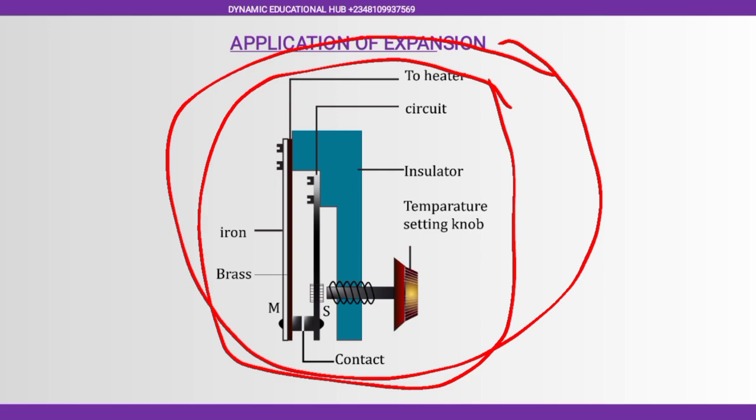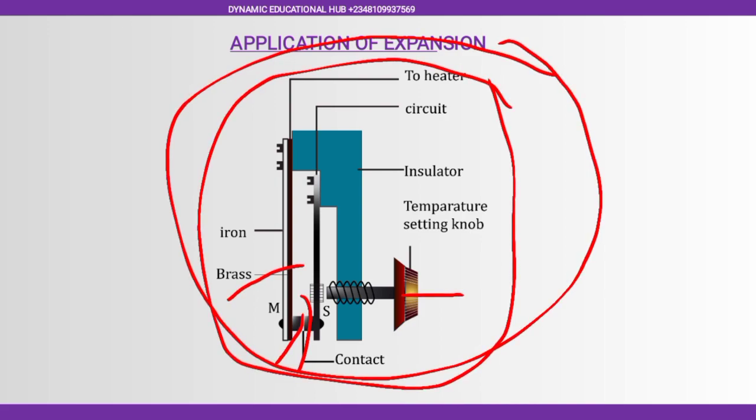Let's look at the mechanism. Now we have two types of metals here, and then it's going to be connected with the heating element to the heater. Then we have a knob here that you can adjust. Now there is a contact here. We have a contact here. Sufficient gap will be left. Yeah, and so we have sufficient gap here.